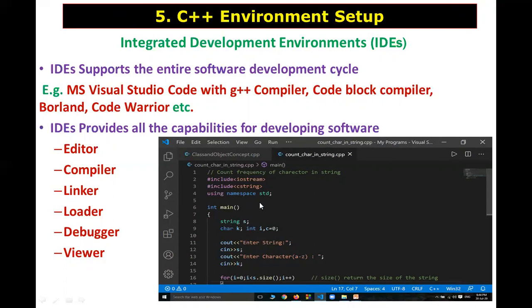Debugger: if any syntax error is there, that debugger will show you that error. Viewer: when your program is error free, your program output is shown by this viewer. All these facilities are provided in one software. That software is called integrated development environments.